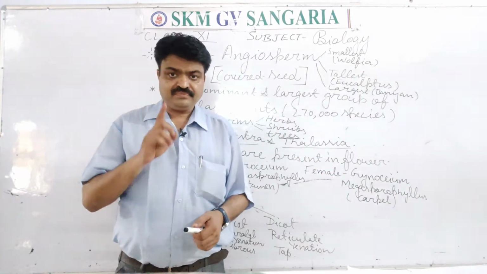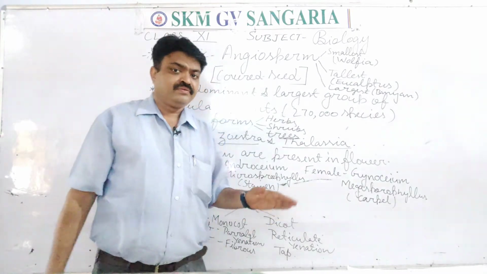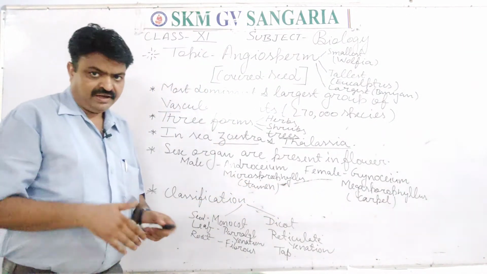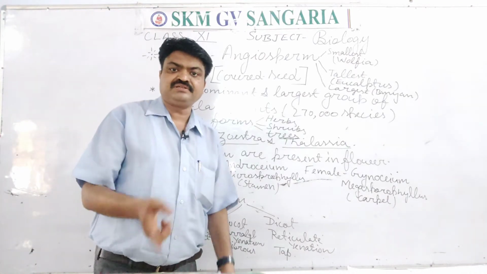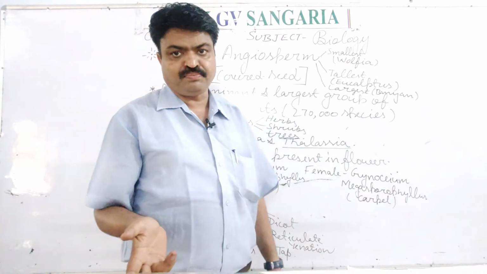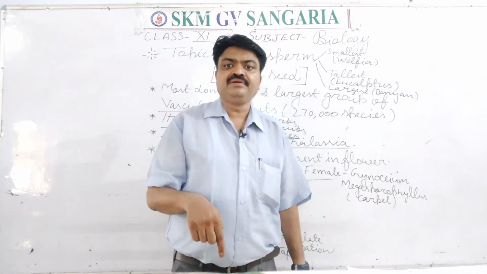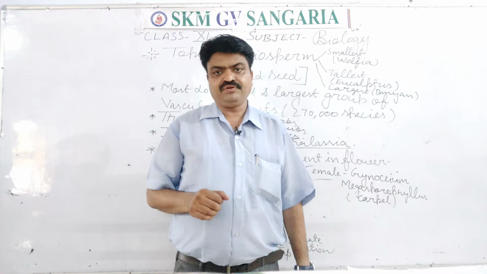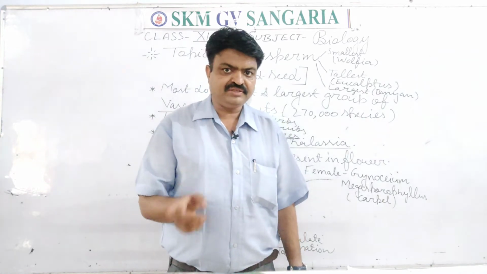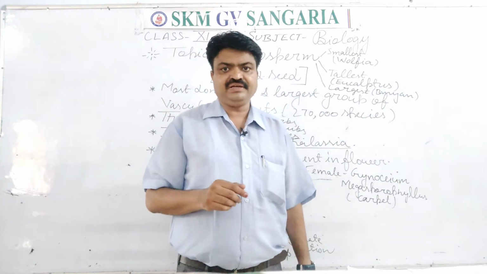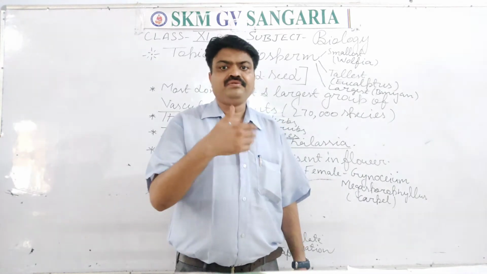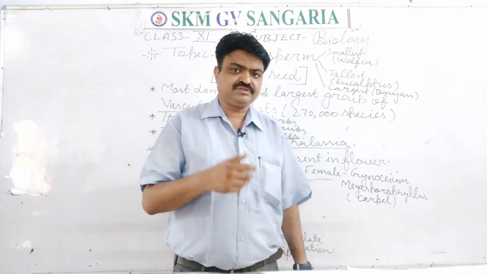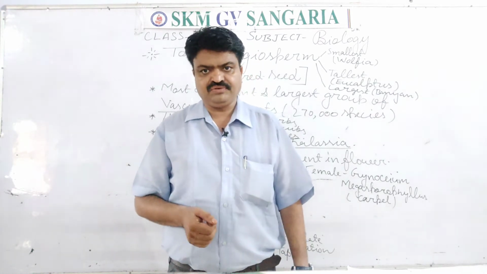With this, they have pollination, and they have both types of pollination, self pollination and cross pollination. Self pollination is found in the case of bisexual flowers, and cross pollination is found in the case of unisexual flowers, but many times it also takes place in bisexual flowers, student.